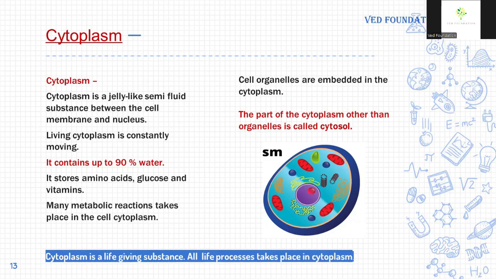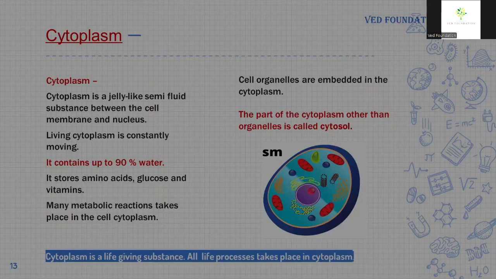Cell organelles are embedded in the cytoplasm. Cell organelles mean internal organs of the cell. They are called cell organelles. You can see in the picture, the cell organelles are embedded in the cytoplasm. The part of the cytoplasm other than cell organelles is called cytosol.